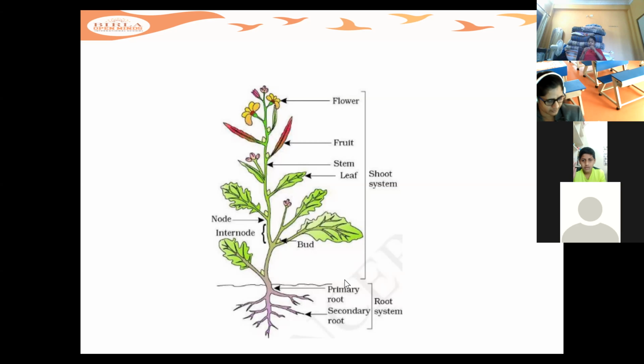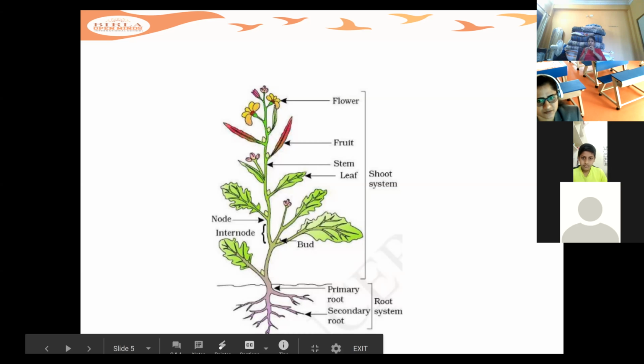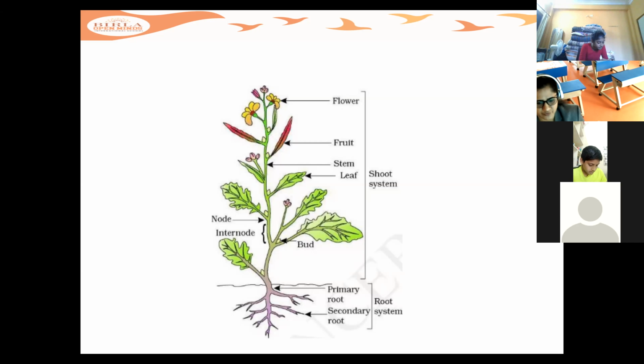Vishwan, read about flowers. Vishwan, we can't hear you. Now we can hear. A flower is a reproductive part of the plant.